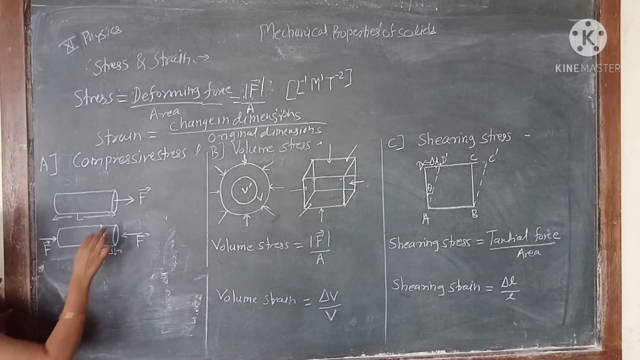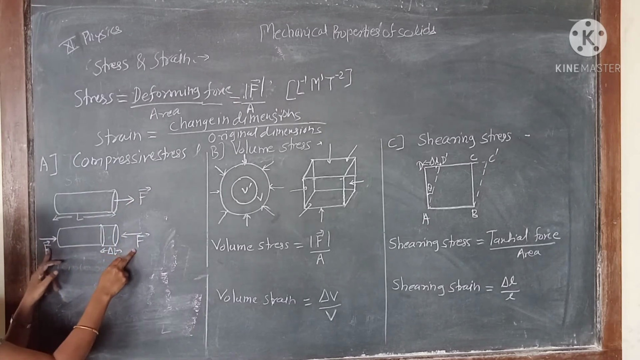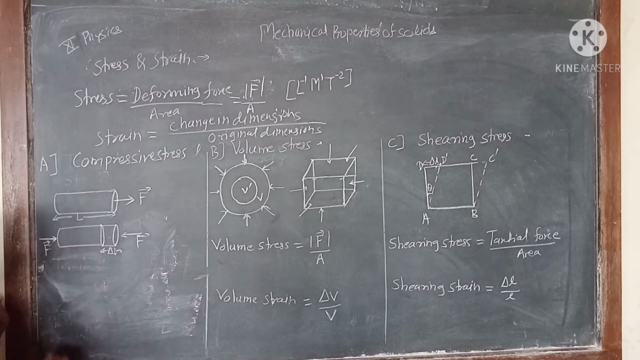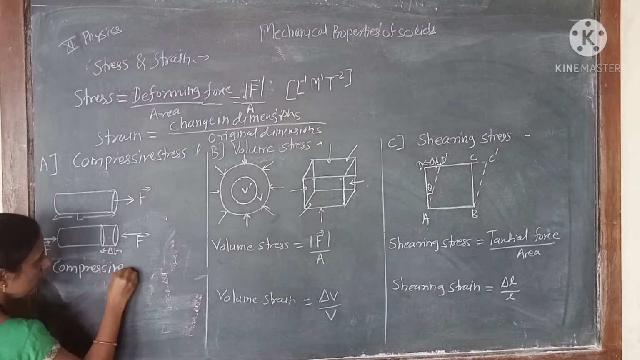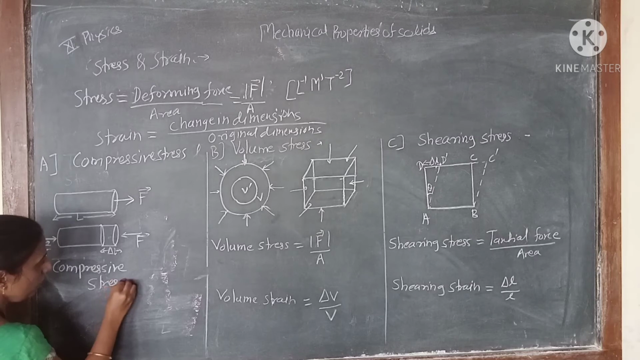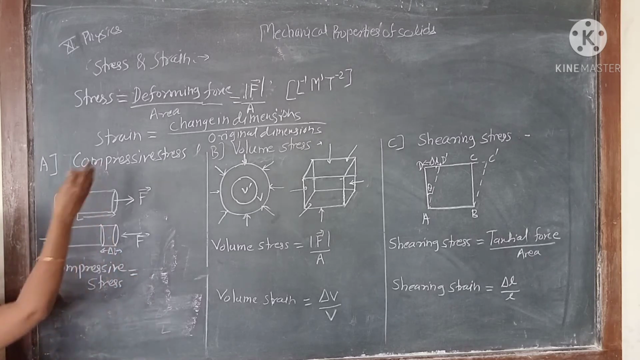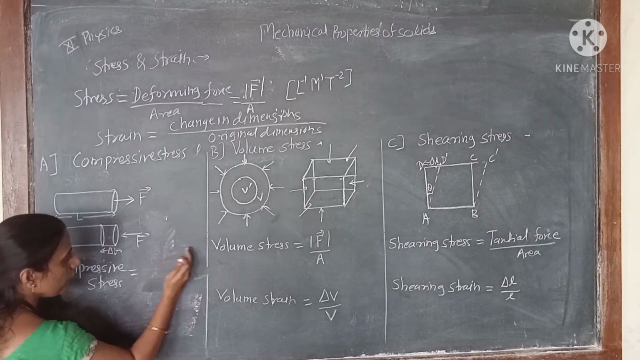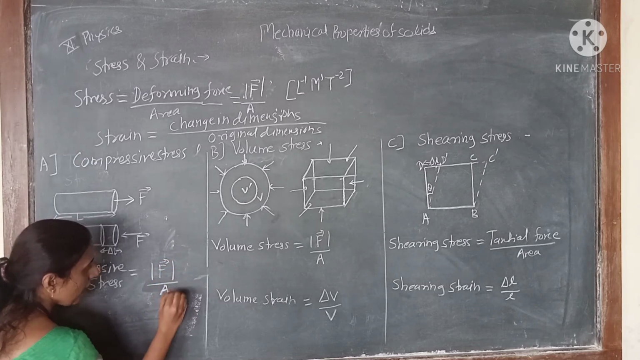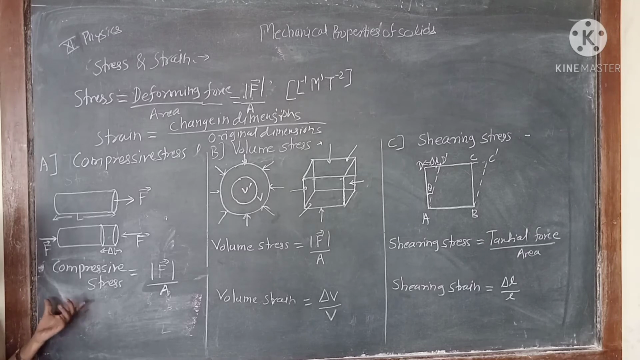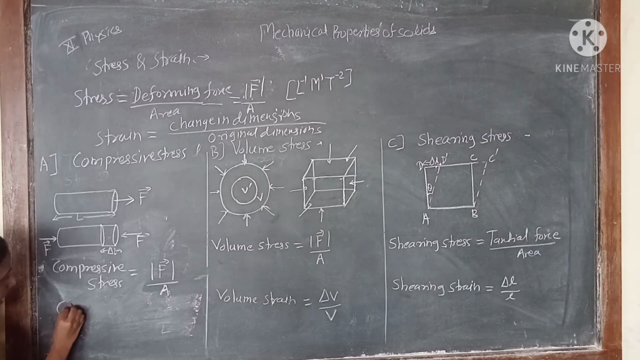So if we consider the force applied on that rod is F and the area of that rod is A, then compressive stress is equal to the ratio of, we said that the deforming force per unit area, means the magnitude of force upon area, it is the compressive stress. And what is the compressive strain?